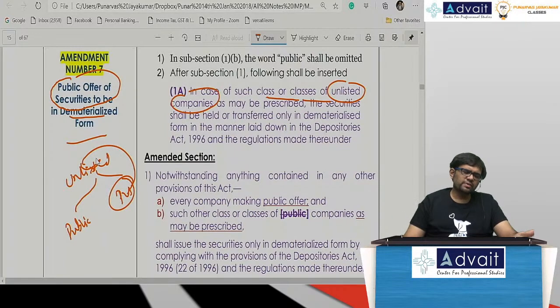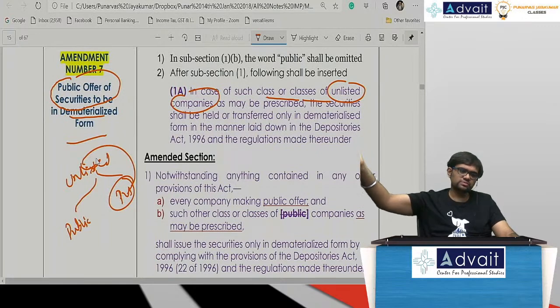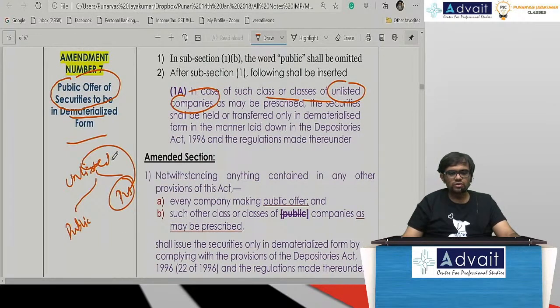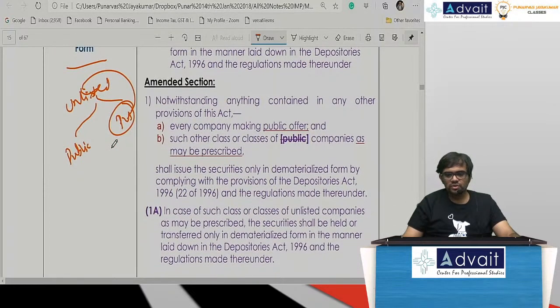What is an unlisted public company? It means it's a public company whose shares are not listed on the stock exchange. Then who is buying those shares? Large institutional investors, big institutions, investment bankers, venture capitalists are actually investing in that company. It is not public in the sense that it is given to the public as such, but it is unlisted in nature. So amendment number 7 talks about that.